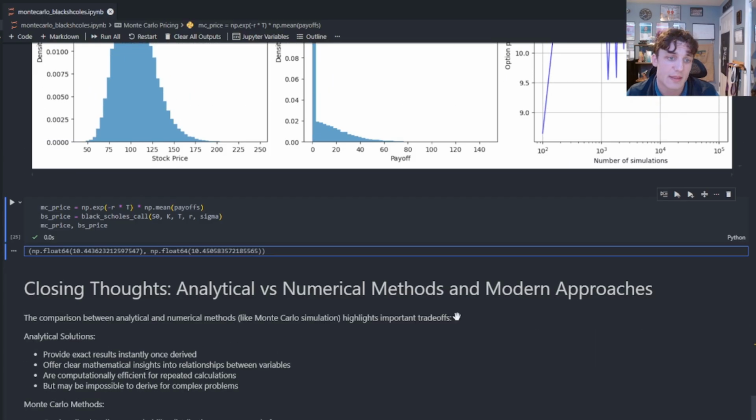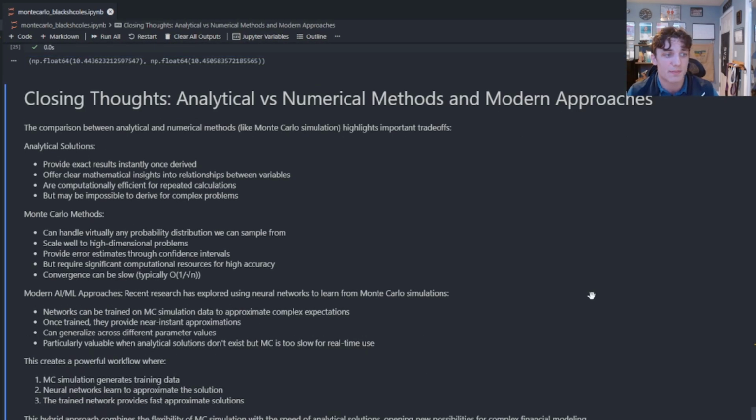Some closing thoughts as it pertains to option pricing using Monte Carlo simulation or closed form solutions like a Black-Scholes model. Analytical solutions are exact, they're fast, it's very convenient. Monte Carlo methods, yes, they are slower. You have to simulate price paths, especially when models are intractable and there is no analytical solution. Think of things like rough volatility. Monte Carlo methods are required to produce prices.